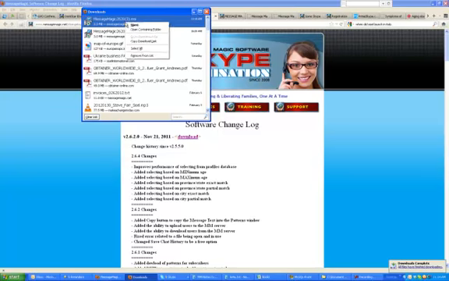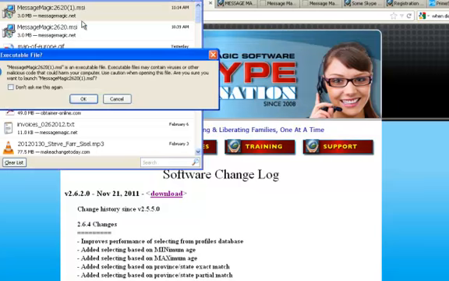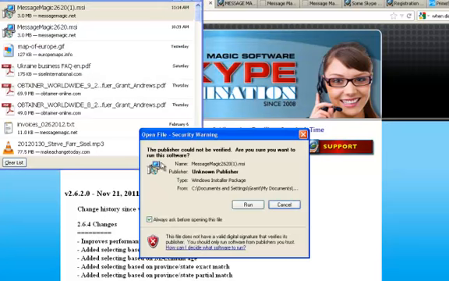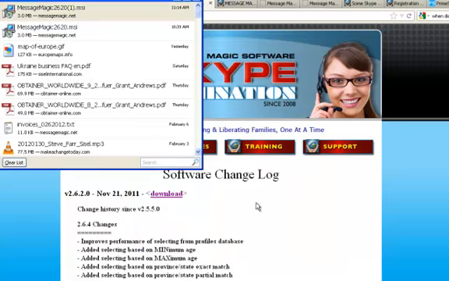And in my case, I can just open that item. It gives me a warning saying it's an executable file. And of course, it's okay to run it. Unknown publisher, that's okay. Hopefully one day we'll be very well known.